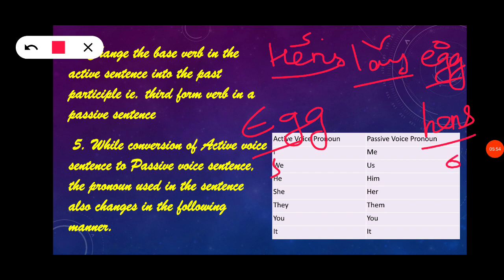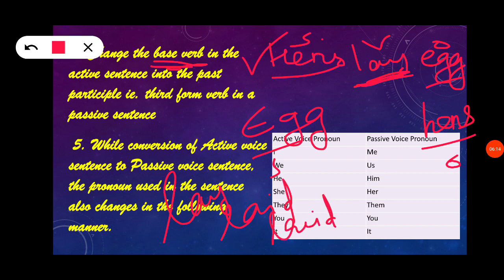And what is the next change? The base verb. Which is the base verb here? Lay. We have to change this base verb in the active sentence to the past participle. So what is the past participle? Lay, laid, laid. This is the past participle, that is the V3 form. This is the V1 form, that is present tense. V2 form is laid and V3 form is also laid. So here laid is presented.